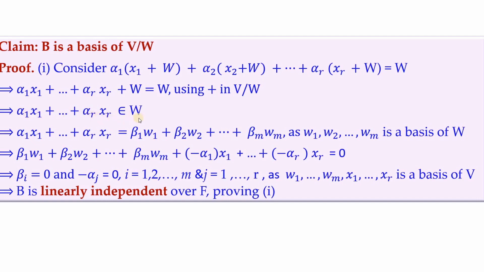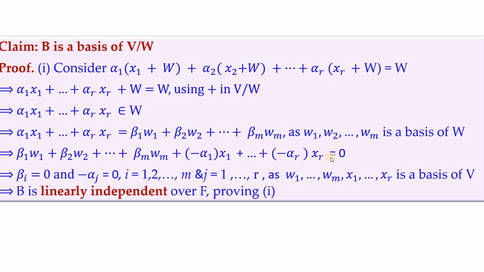So it is that result that's used here: alpha 1 x1 plus and so on alpha r xr belongs to W. But W has W1 to Wm as a basis, so any element in it can be uniquely written in this way. So we retain this one side and bring all these terms to the other side.